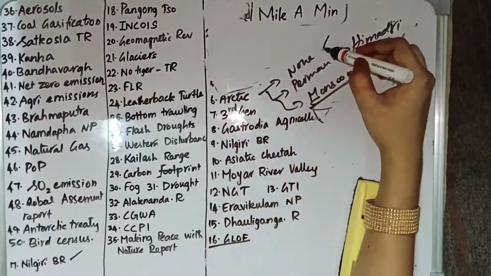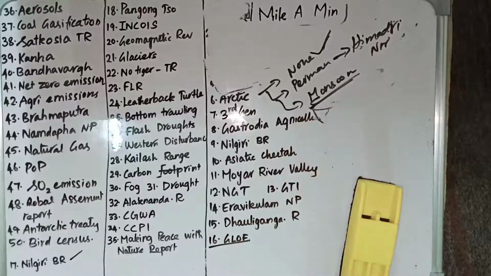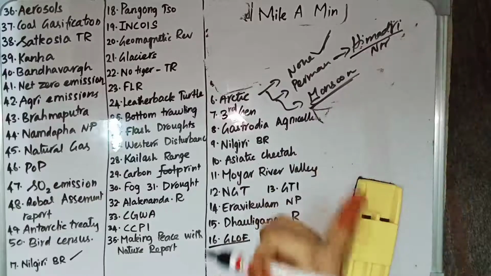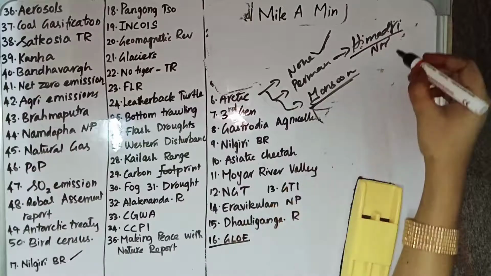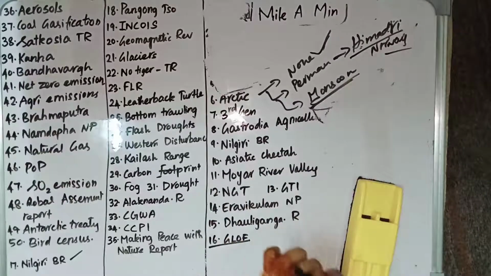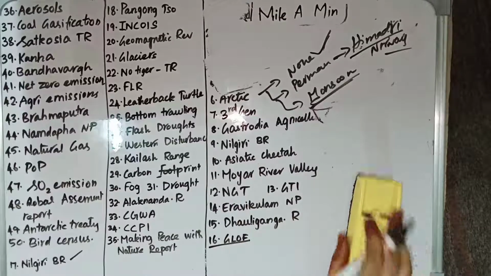The three major things are: none of India's territory directly falls under the Arctic, but India has a permanent research station in the Arctic called Himadri. Himadri is India's first permanent research station in the Arctic, located in Norway. And the reason why we should study the Arctic is that changes in Arctic climate are going to affect India's monsoon, and therefore our weather conditions.